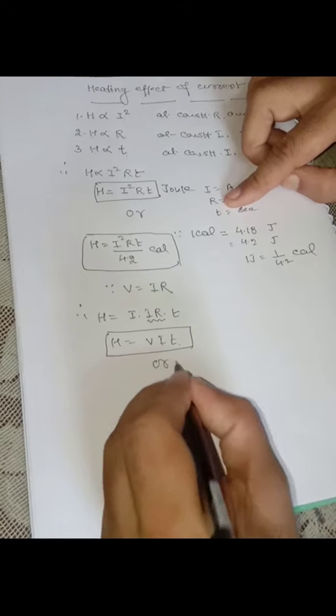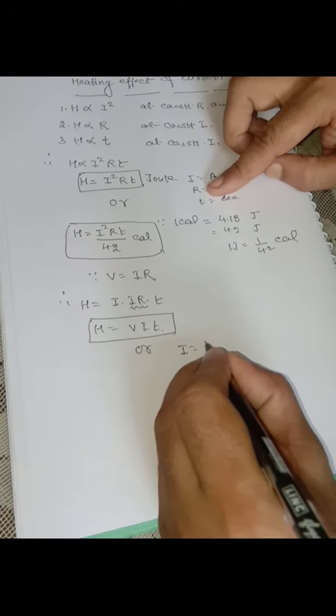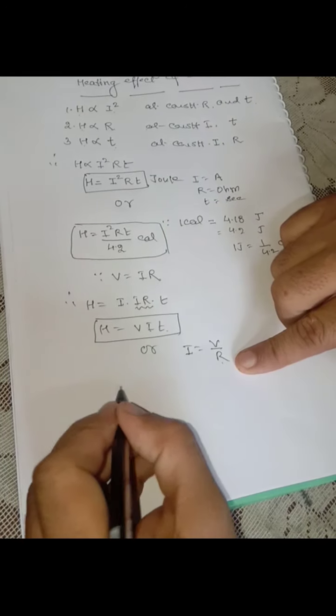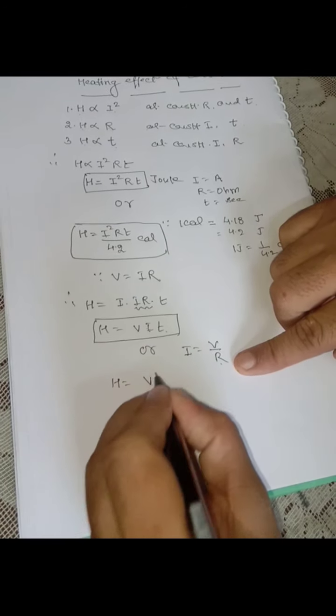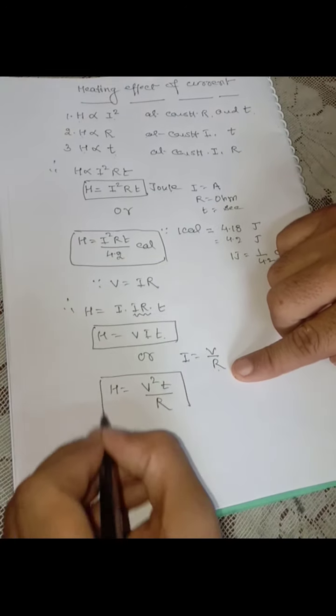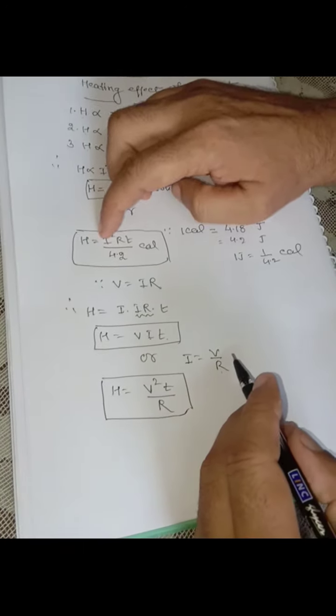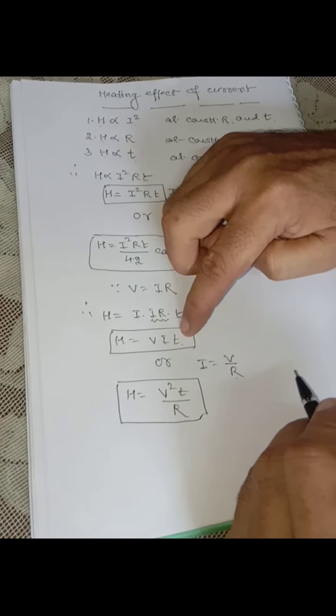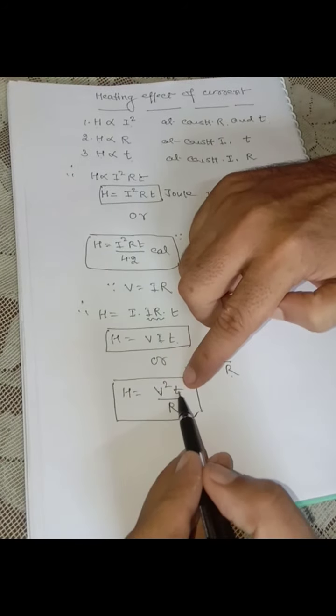Again, by Ohm's law, I is equal to V by R. So instead of I, we write V by R, so H becomes equal to V squared t by R. So these are the three different forms of produced heat: first in terms of current, resistance and time, second in terms of potential difference, current and time, and third in terms of potential difference, time and resistance. Correct now?